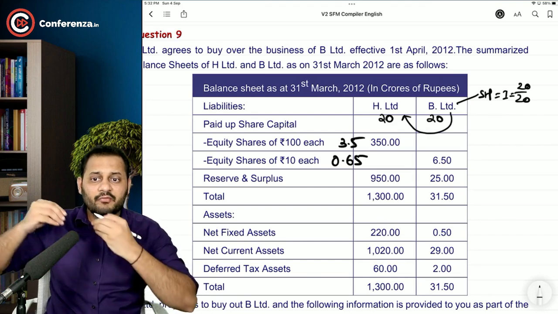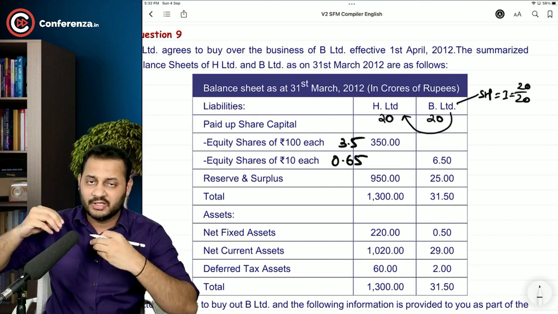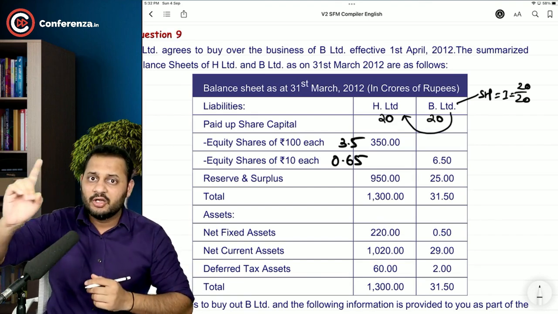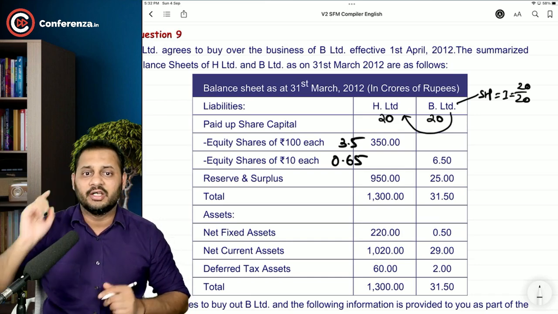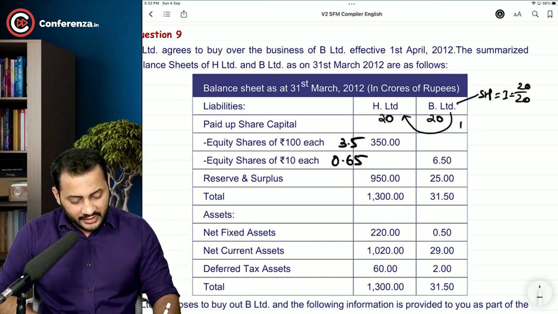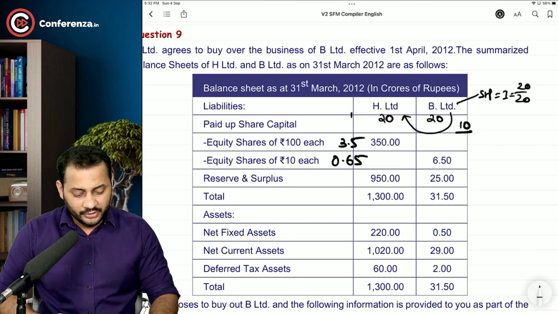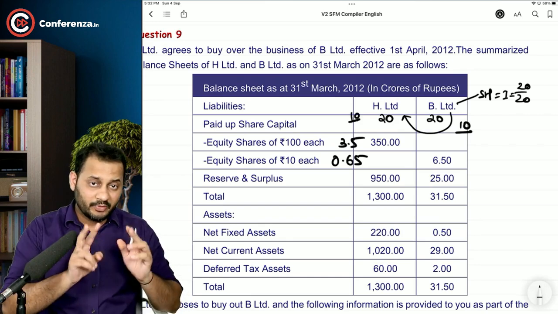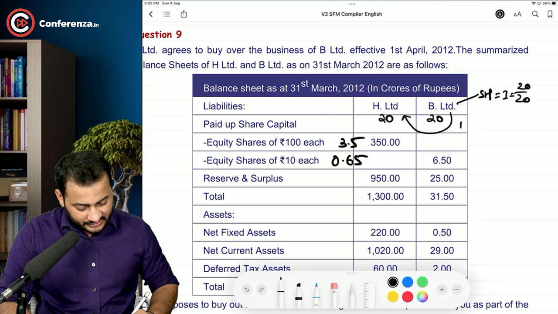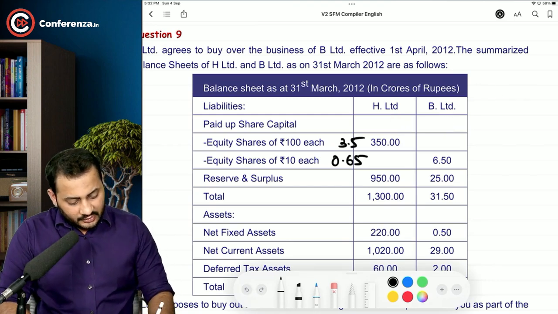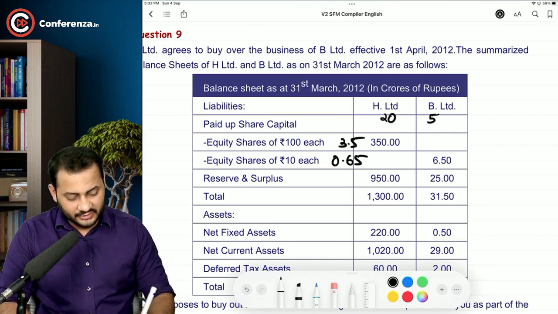So we will give you our entire business, and you give us 1 share for 1 in our company. If I'm holding 10 lakh shares in B Limited, you should give 10 lakh shares, because the price is same. Now let me change this entire scenario, and let's say the price of B Limited is 5 and the price of H Limited is 20.